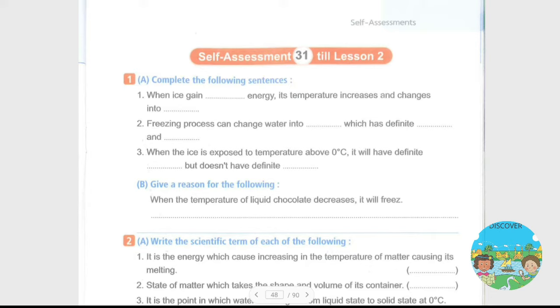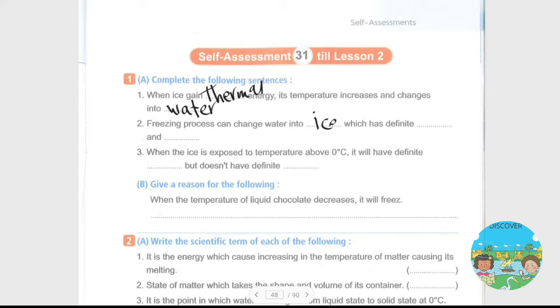Assessment number 31. Number 1 بيقول لي complete the following sentences. When ice gains thermal energy the temperature increases and changes into water. طيب هي لما بتكتسب thermal energy the temperature increases and changes into water. هتتحول لمية. Question number 2 بيقول لي the freezing process changes water into ice.